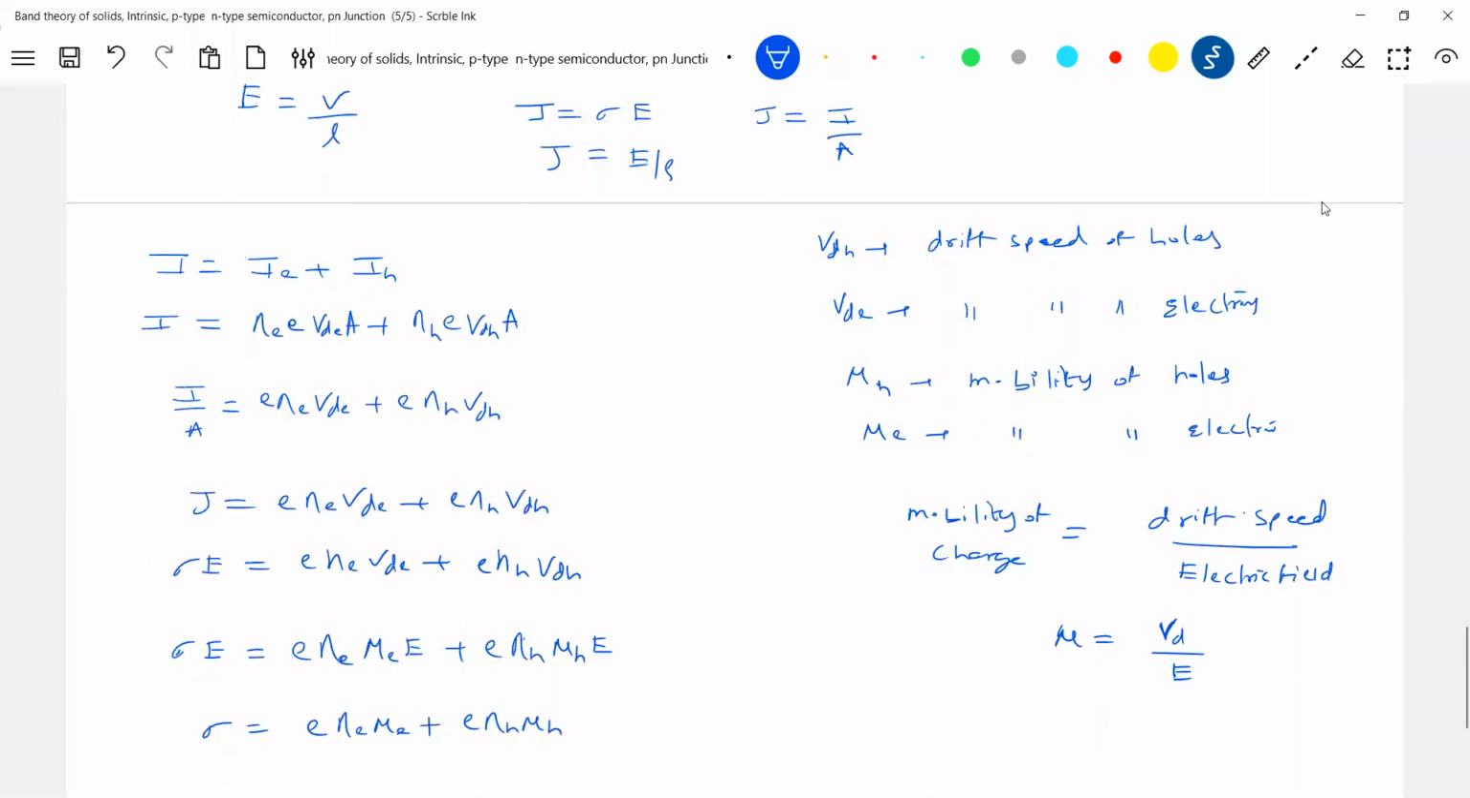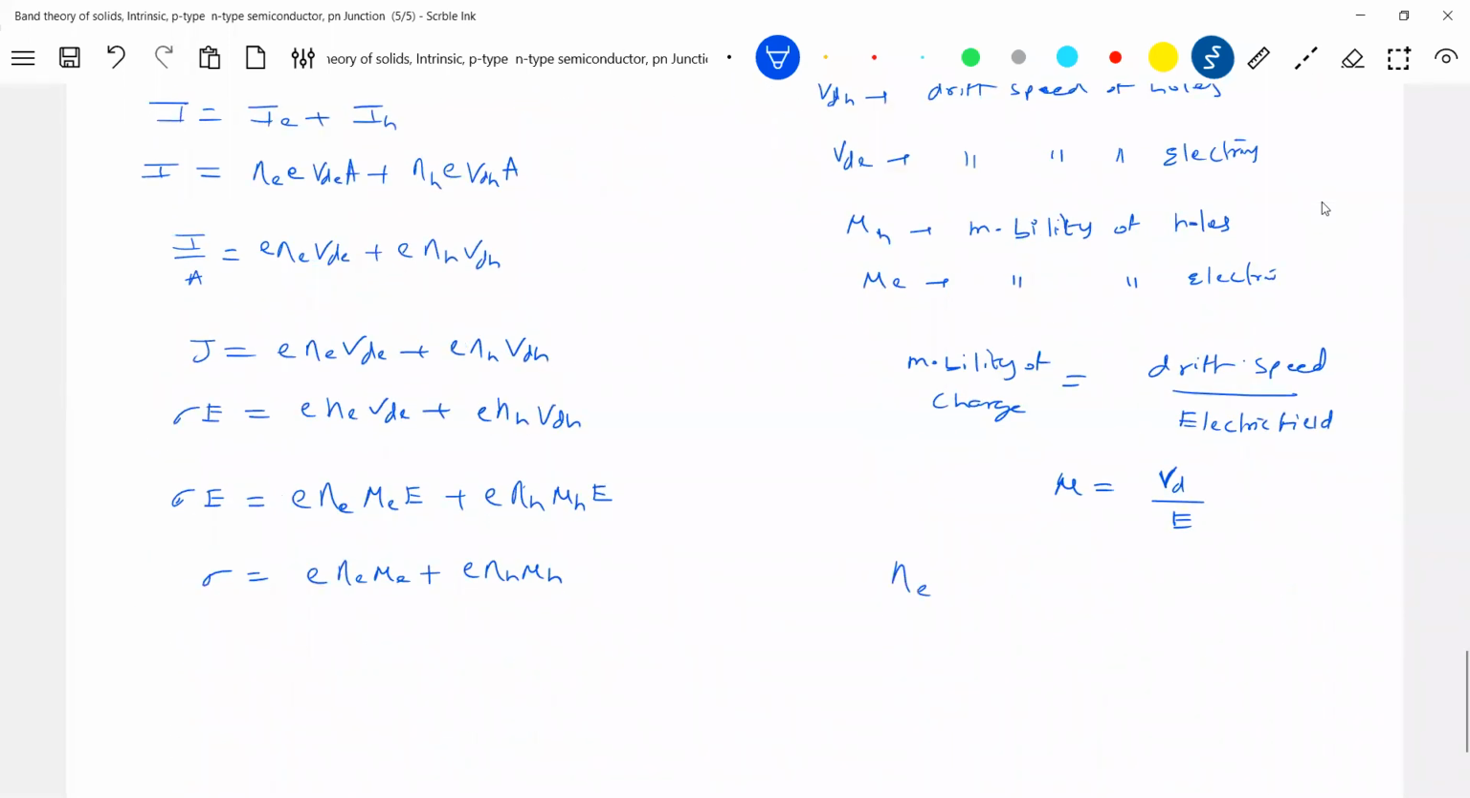We have defined this, no? Okay, now next again. What is this? It is the concentration of free electrons. And what is this? Concentration of, or don't say free holes, just say holes. And if you look at the mobility, the mobility of hole will be less than that of electron.